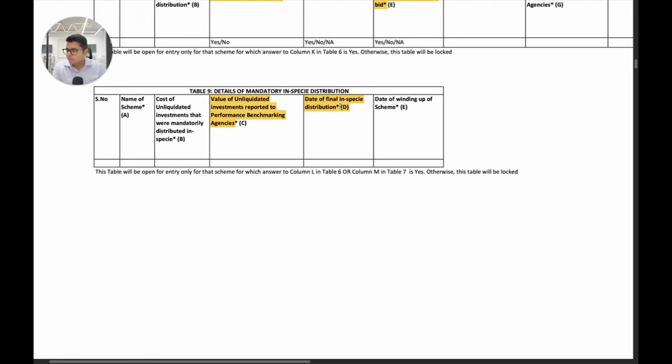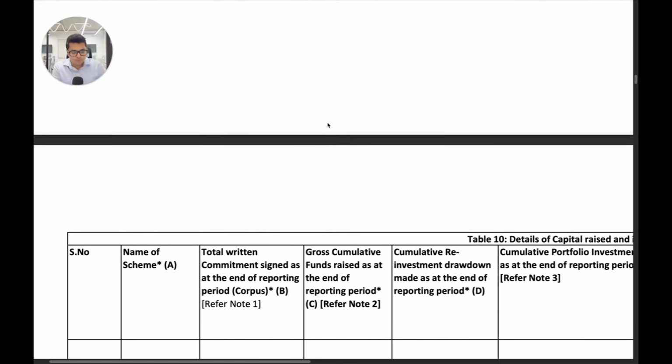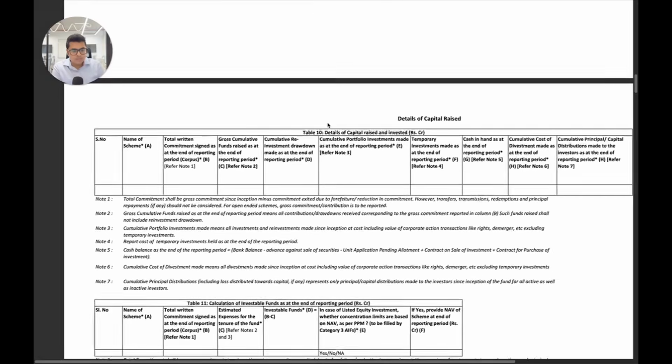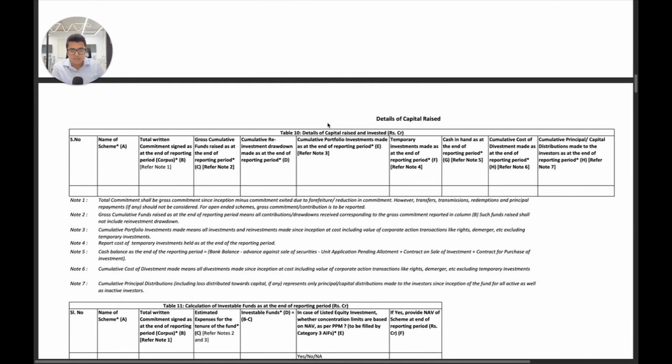The date of final distribution of course is there, and under the previous quarterly reporting format, SEBI used to also ask the number of investors that accepted in specie distribution and the number of investors that did not accept in specie distribution. So that has been removed. Instead, what they are asking is the value of unliquidated investments reported to performance benchmarking agencies and the date of final in specie distribution here only.